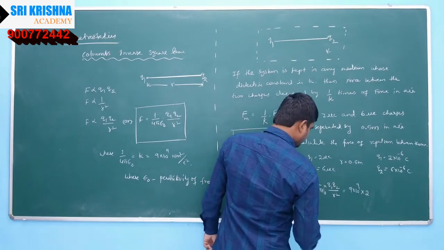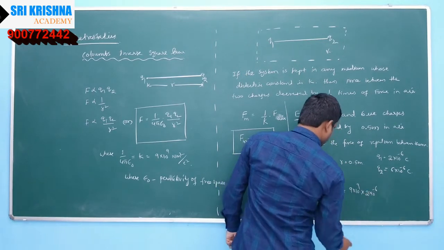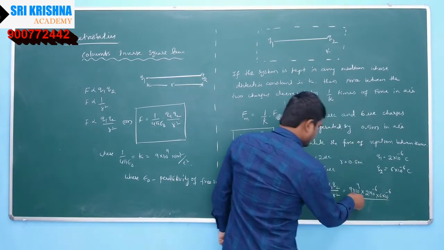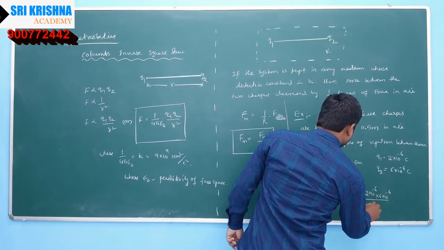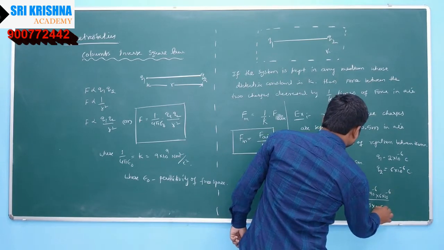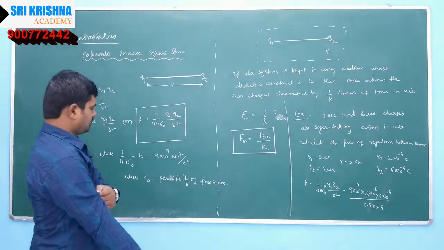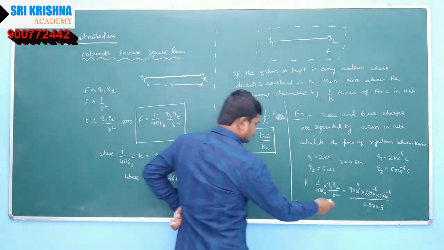Now putting the values, 2 into 10 to the power of minus 6 into 6 into 10 to the power of minus 6 divided by 0.5 into 0.5. Calculate it.